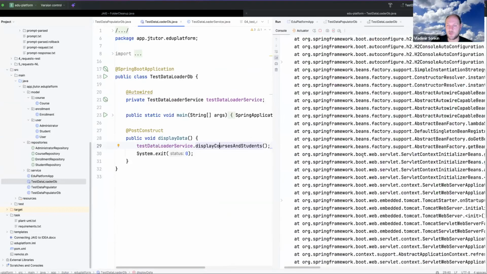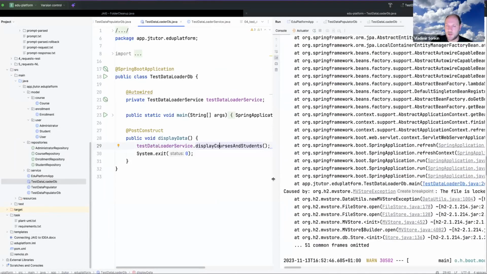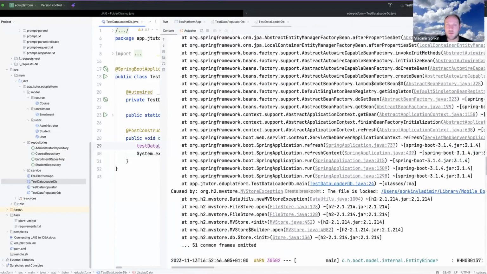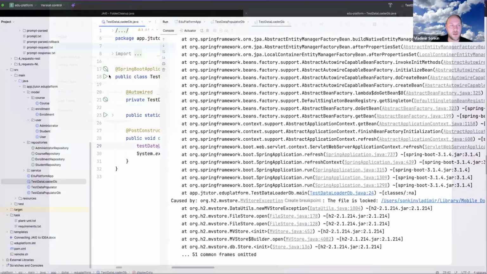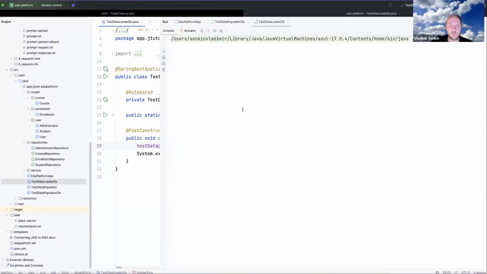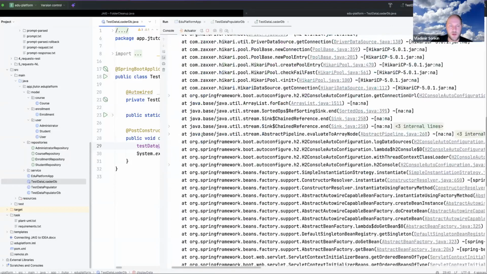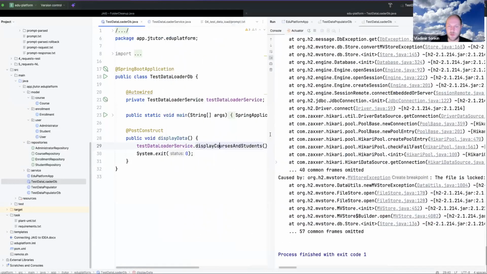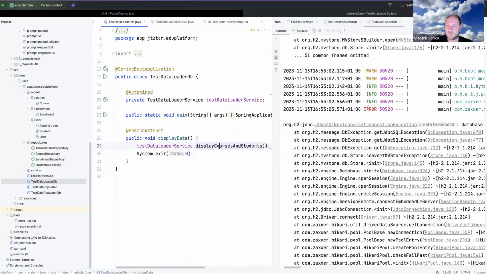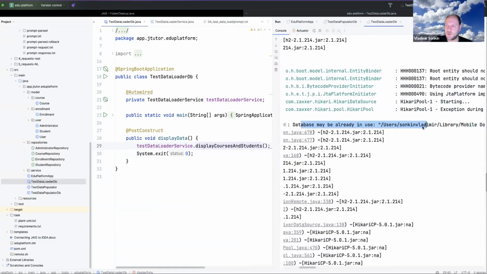And okay, it is executing Spring application. There are some problems here. The file is locked. This is because I connected here. Okay, I should disconnect. And let me run one more time. File is locked. No, database is already in use. I have running application. Okay, let me stop everything. One moment. Okay.